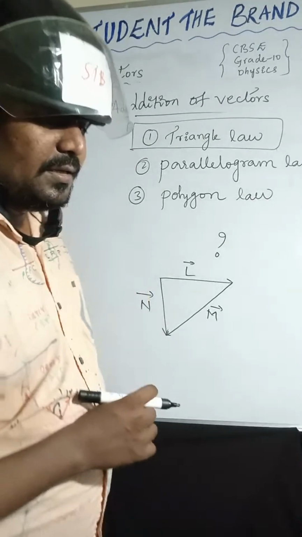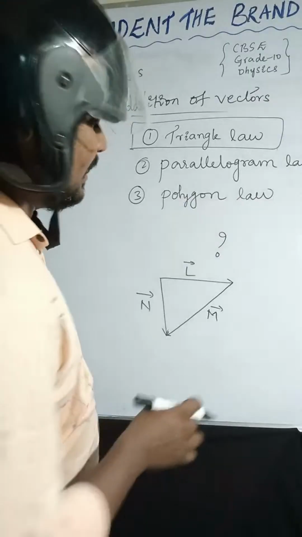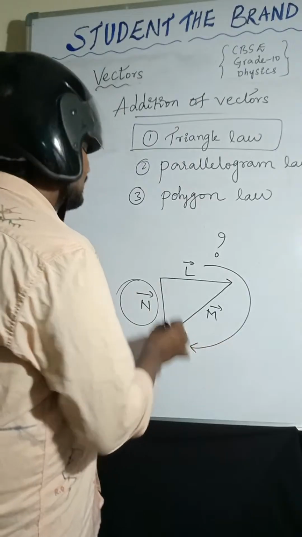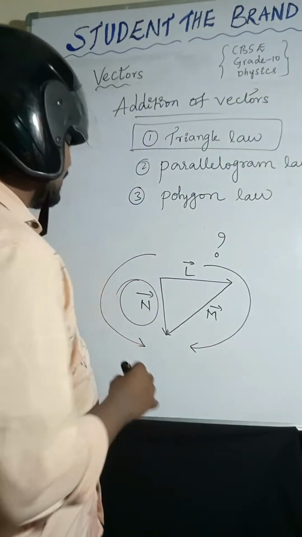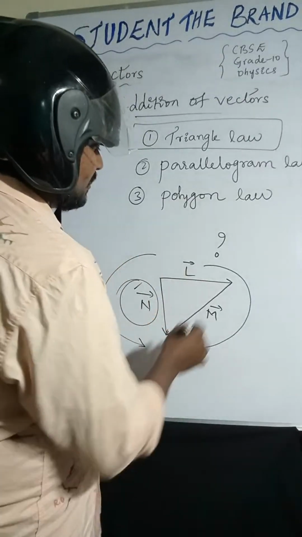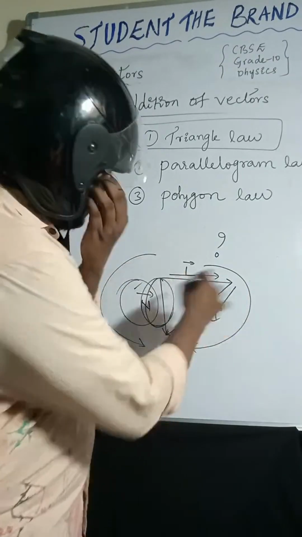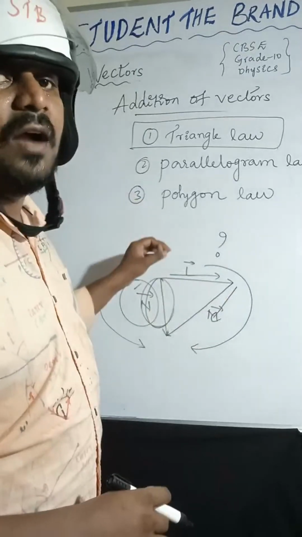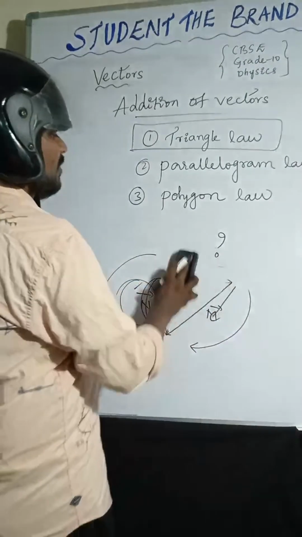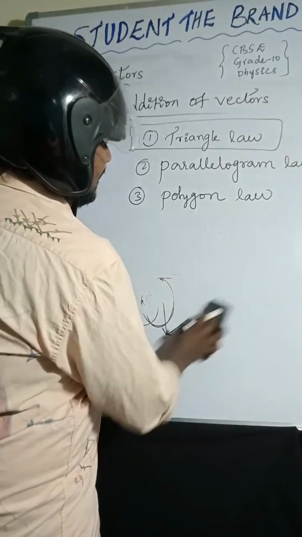Very good, very good. N bar is the resultant vector because two vectors are acting in the same direction, and N bar is acting opposite of that. So here you see this is acting in this direction, this is acting in this direction, and this N bar is acting opposite of those two vectors. That's why you have to take it as the resultant. The resultant must be opposite of the remaining two vectors. One more example I'll give. Try to do it. We will consider it the same way.